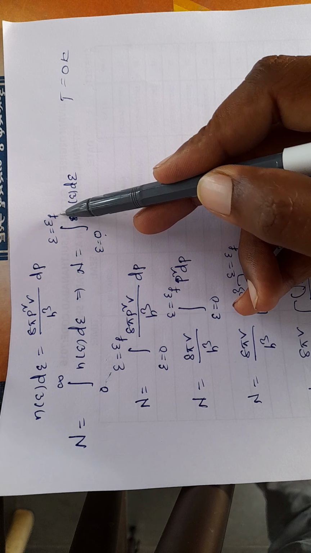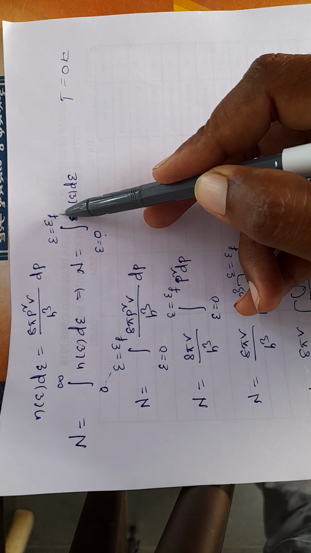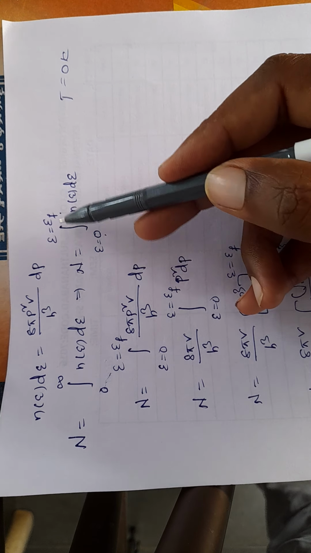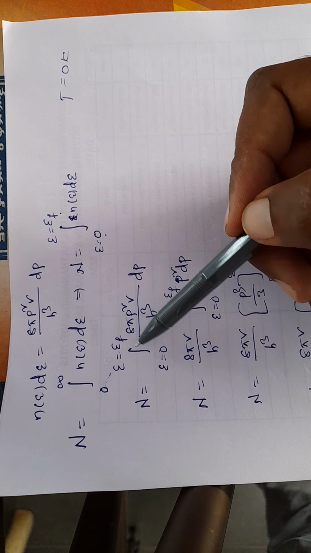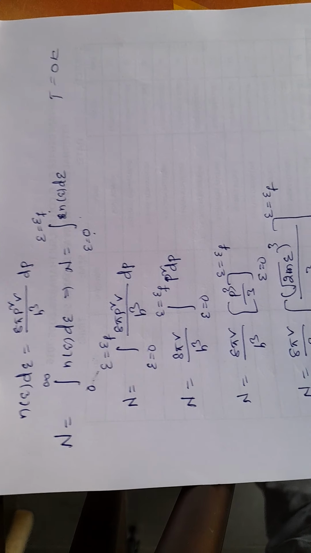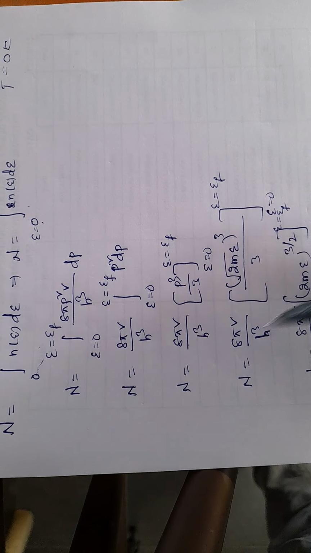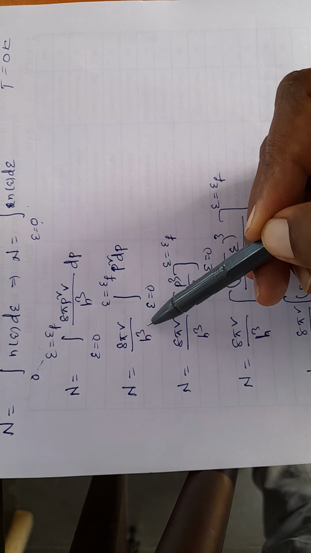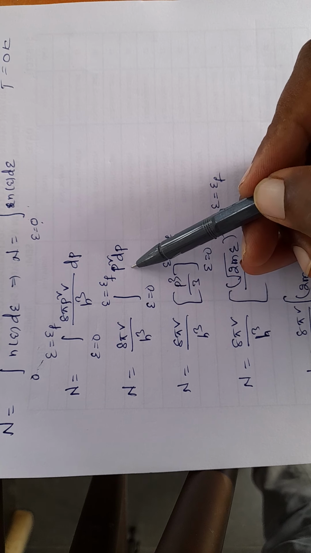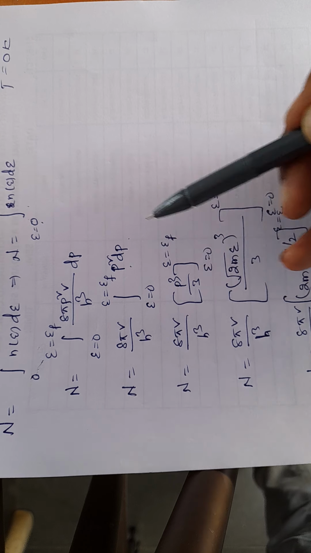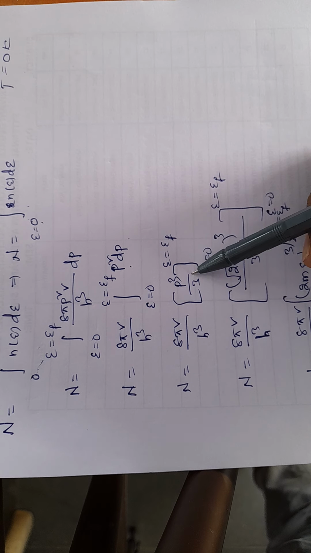So what is Fermi energy here? Fermi energy is the total kinetic energy of the particles at 0 degree Kelvin. So in the place of infinity I am writing EF, since we are substituting the values of energy only. We know the value of n of E dE, that is 8 pi p square into V divided by h cube into dp. Here 8 pi V by h cube is a constant value, so p square dp remains in the integral. What is the integral of p square dp? That is p cube by 3.